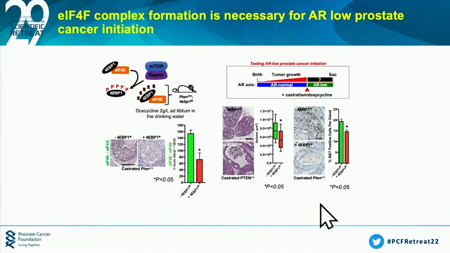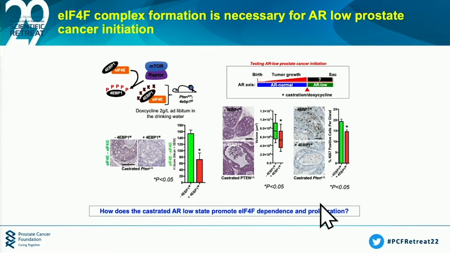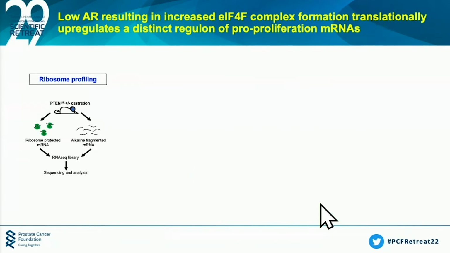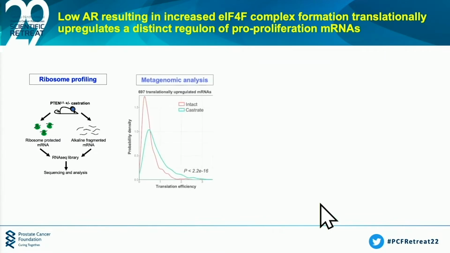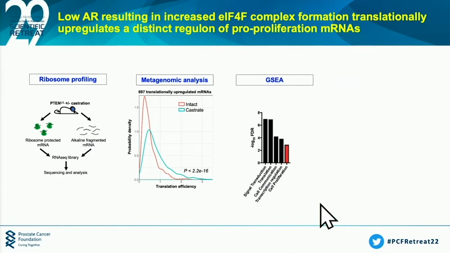Now, given these findings that AR might actually regulate regulons of translation, we wanted to know what they were. And so in order to do that in an unbiased manner, we conducted tissue-based ribosome profiling. So ribosome profiling is a whole transcriptome method to take a snapshot of all translating mRNAs. In doing so, we were really surprised to find that it was a specific subset of mRNAs that were being translated more. And when we did GSEA analysis on these, we found that one of the subcategories that were enriched were cell proliferation mRNAs.